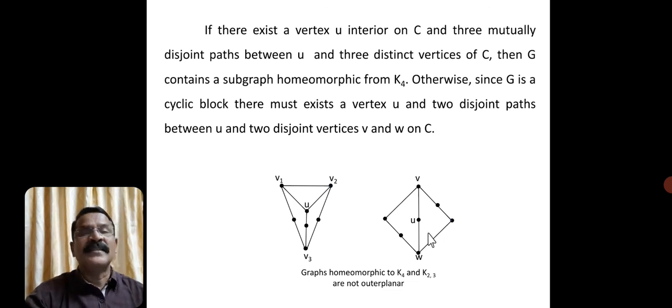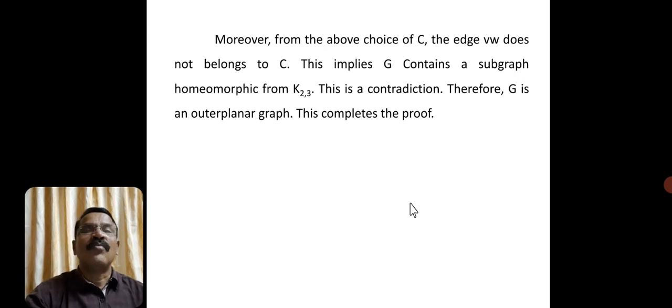It implies, I think you have followed. So moreover, from the choice of C, the edge VW does not belong to C. So this implies G contains a subgraph homeomorphic to K2,3. So this is a contradiction.